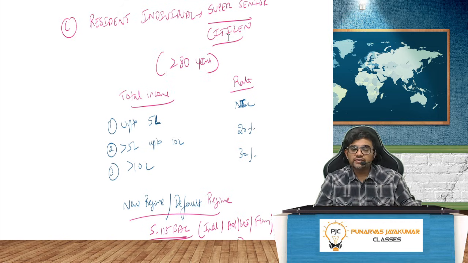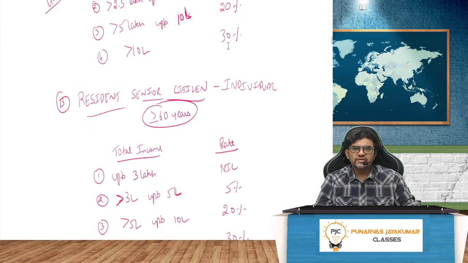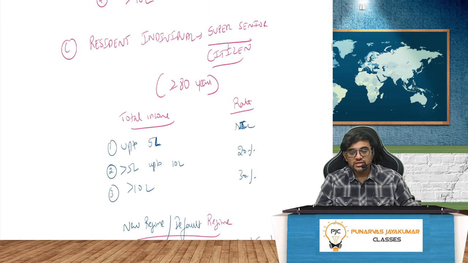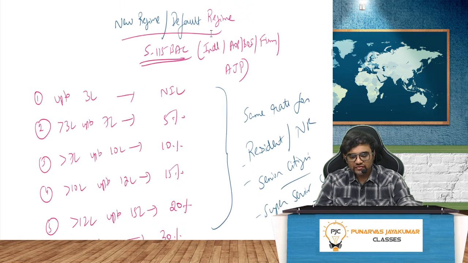5 lakh to 10 lakh, 20%. And greater than 10 lakh, it is 30%. Very simple. So this you may remember, may not remember, because what is really relevant now is the new regime, Section 115BAC.